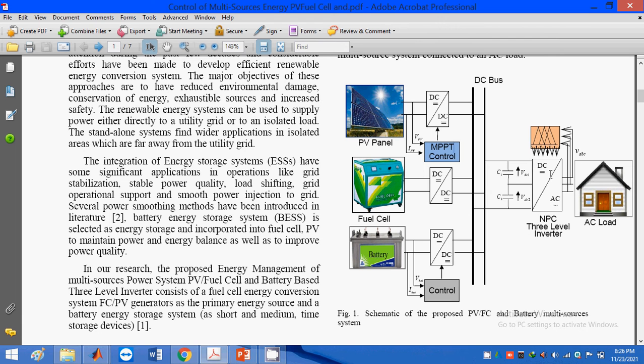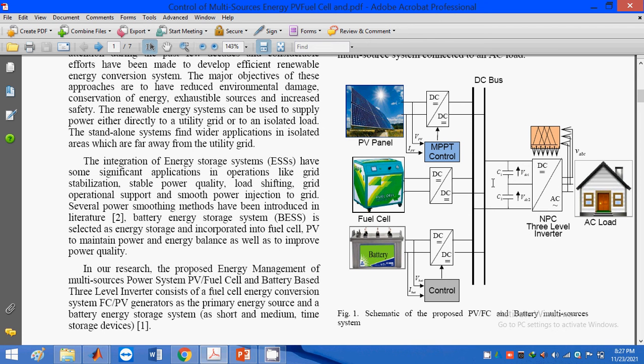Okay, when we talk about the inverter, this one is the multi-phase inverter. What I am using in this block diagram is NPC, which refers to the neutral point clamping inverter. Neutral point clamping 3-phase multi-level inverter. So, does the inverter require a constant input DC or not? That's why I need to maintain a constant DC at this terminal.